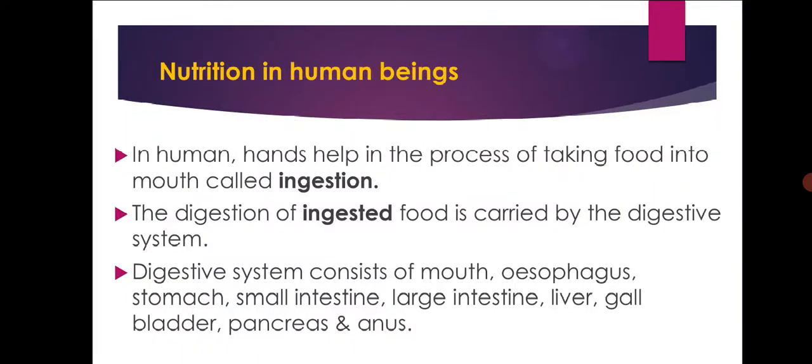Next, nutrition in human beings. In humans, hands help in the process of taking food into the mouth, which is called ingestion. The digestion of ingested food is carried out by the digestive system. We have the digestive system where the digestion occurs, and this digestive system consists of the mouth, esophagus, stomach, small intestine, large intestine, liver, gallbladder, pancreas, and anus. So these are the parts of our digestive system.